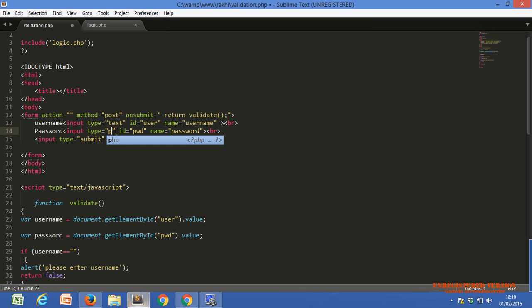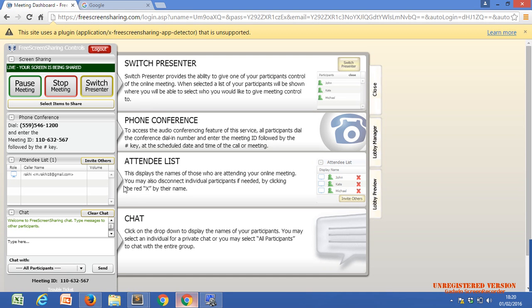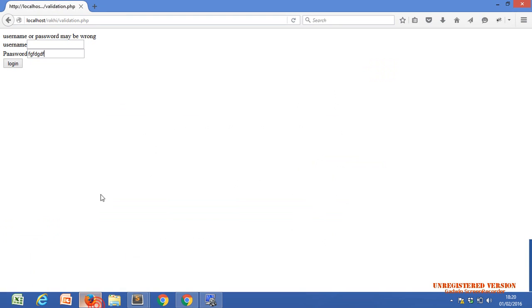We just have to write password here, nothing else. Input type, if we just write password, then it will come in the form of dots, meaning password format. Yes, this. Okay.